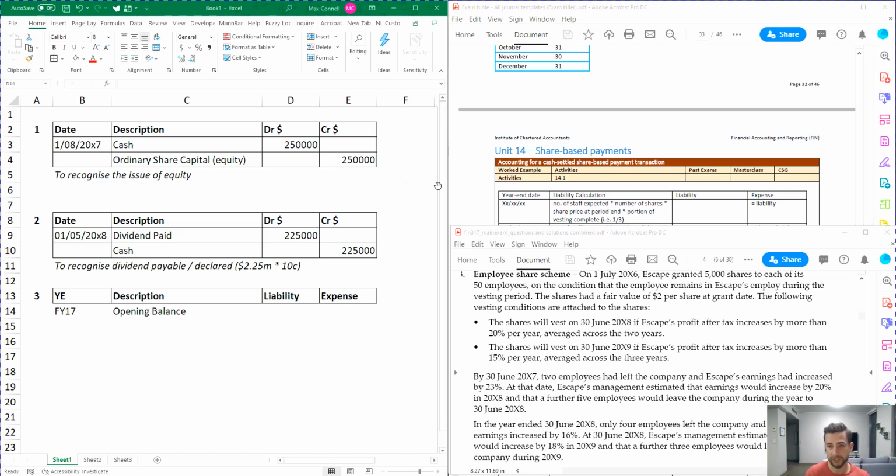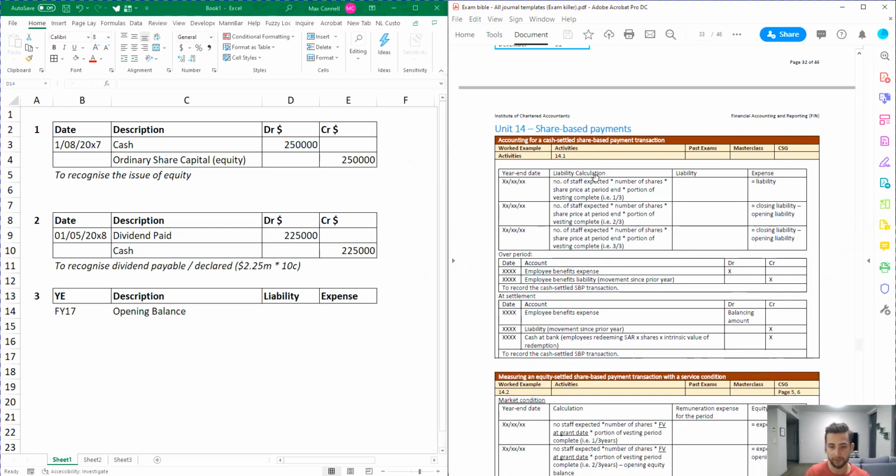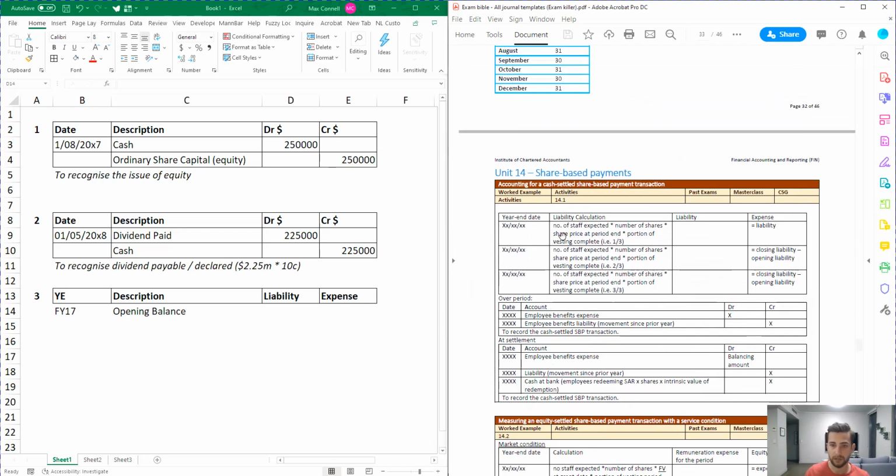We're going to scroll down to share-based payments where it's given us the formula that we need to do this. We literally just need to fill out this table, follow the formula there, and it gives us the journal that we need to post. Now, because the share-based payment journals are over time, you got to calculate from the beginning. You got to go year 1, the liability is X amount. Year 2, the liability is Y amount. So the expense is the difference between the closing balance of year 1 and the closing balance of year 2. So that's the expense. And then do the same for year 3.